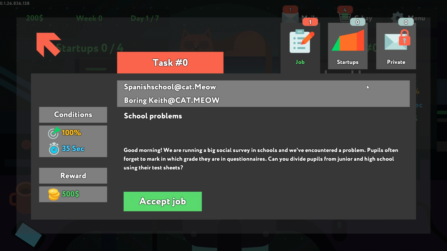Good morning. We are running a big social survey in schools, and we've encountered a problem. Pupils often forget to mark which grade they are in questionnaires. Can you divide pupils from junior and high school using their test sheets? Accept job.